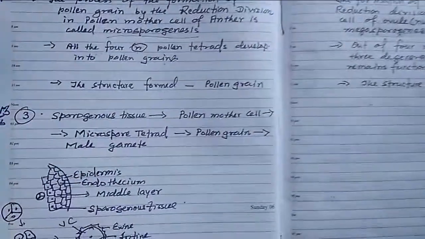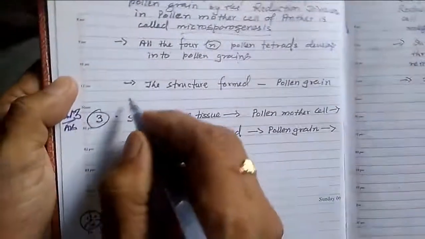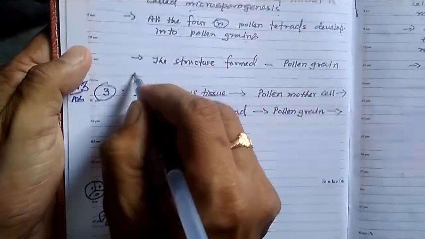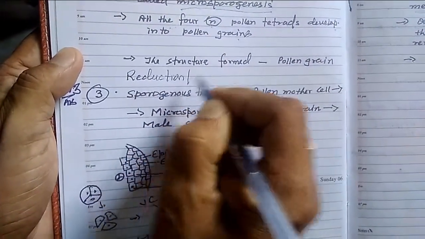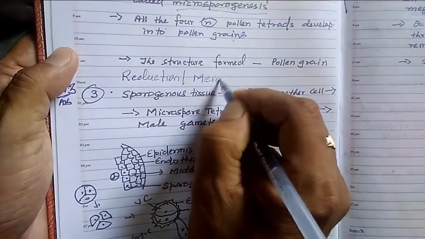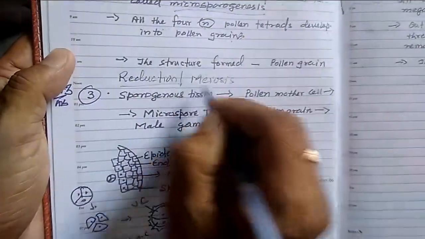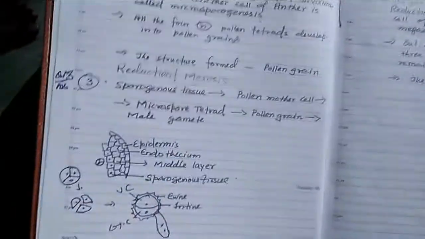Next question, the type of cell division occurring in both the events is reduction division, that is meiosis.